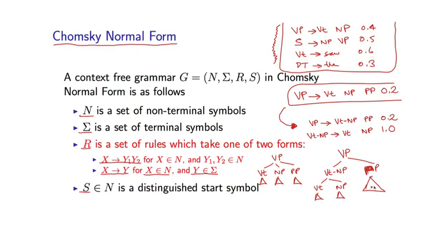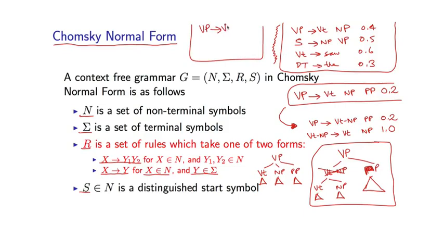By doing this conversion, I can run the parsing algorithm with the new PCFG, with the rules converted in this way, and I'll recover trees like this. Then it's straightforward to map back to the original format of the rules just by removing these intermediate non-terminals. So the short story is, for a grammar which is not in Chomsky normal form, I can use various methods to convert it to a grammar in Chomsky normal form. Of course, I haven't told you how to deal with unary rules, things like VP goes to Vi with probability 0.8, but there are similar tricks you can use for these kinds of unary rules.